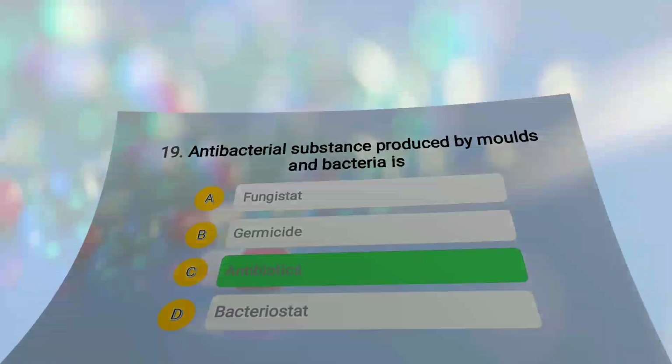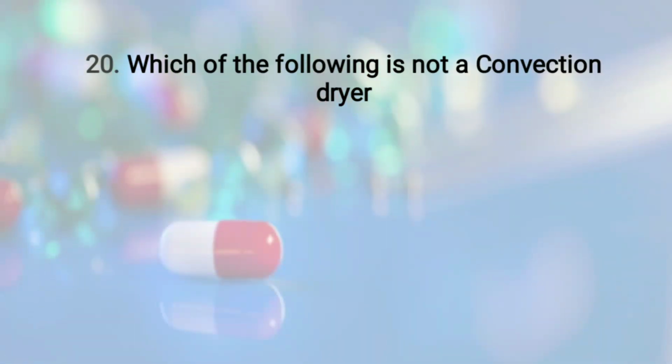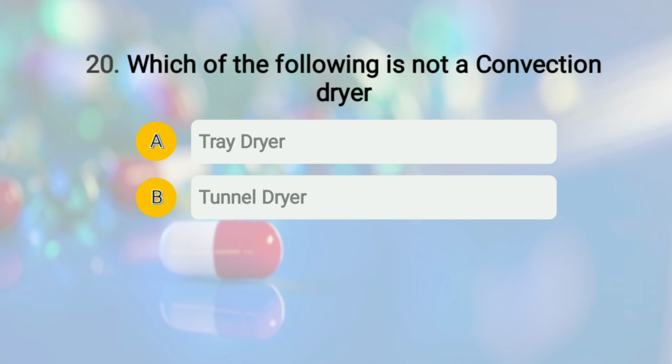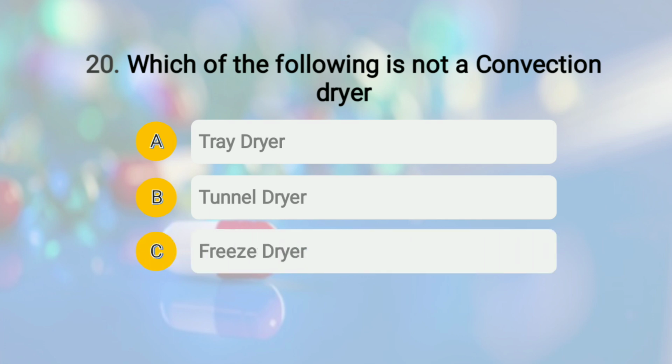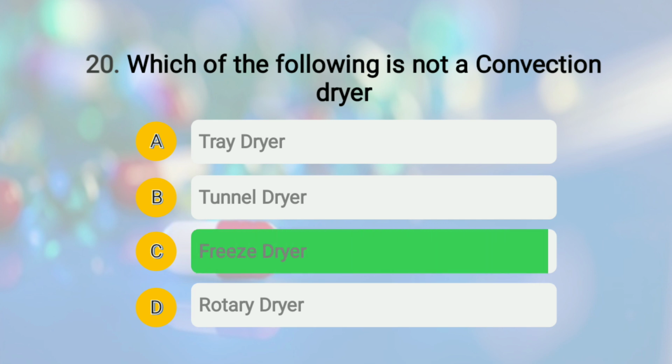Moving to question number 20. The question is, which of the following is not a convection dryer? And the options given are A tray dryer, option number B tunnel dryer, option number C freeze dryer, and option number D rotary dryer. The right answer of this question is option number C. It is not a convection dryer, it is a conduction dryer. Okay, the rest all three are convection dryers.